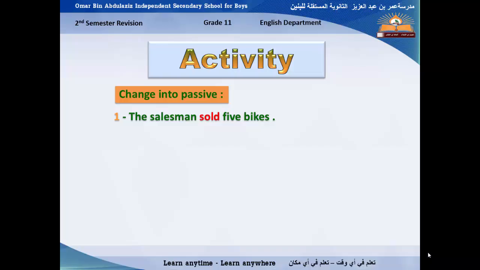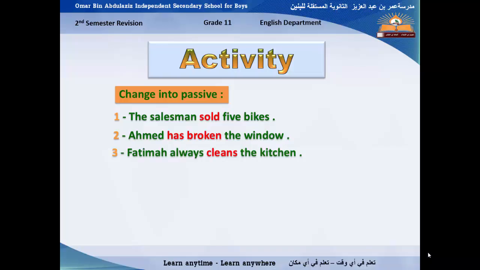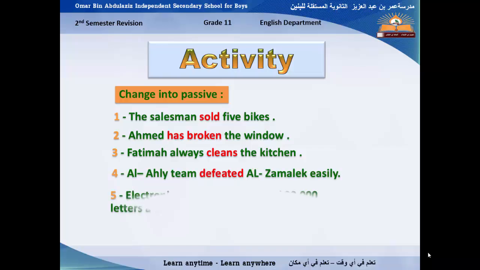Now do it yourself. Number 2, Ahmed has broken the window. Number 3, Fatma always cleans the kitchen. Number 4, Al-Ahli team defeated Al-Zamalek easily. Number 5, electronic sorters have handled 30,000 letters a week. So you have to follow all the mentioned rules to change these active sentences into passive voice.